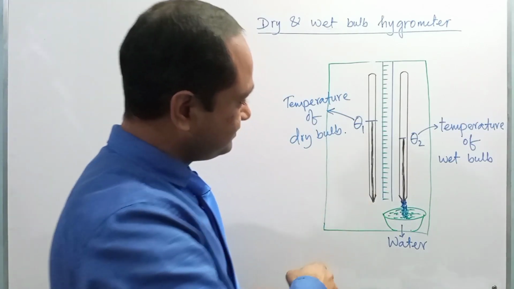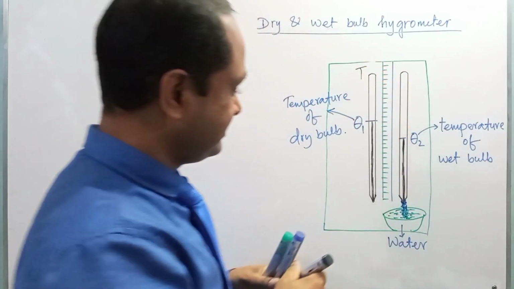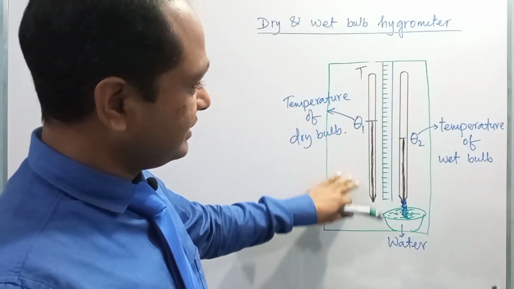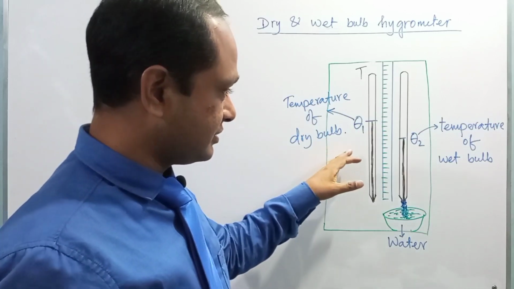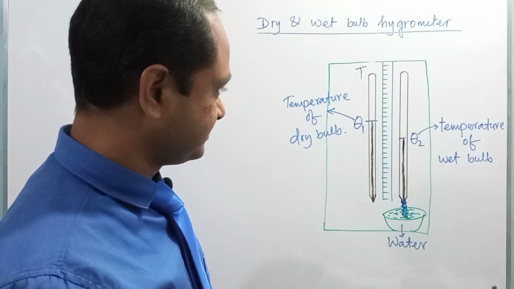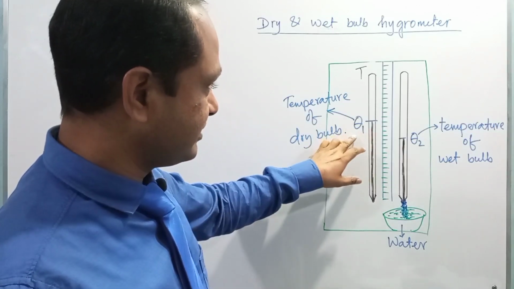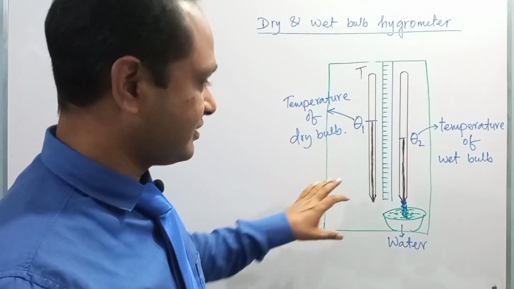One thermometer is denoted by T1. This is a normal thermometer. It gives the reading of room temperature, right? And the temperature of normal air is denoted by theta 1, that is, the temperature of the dry bulb.